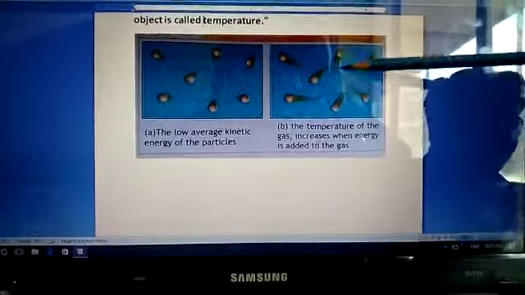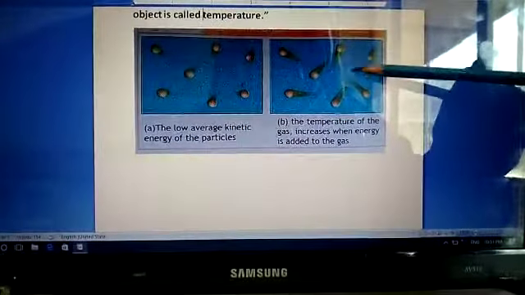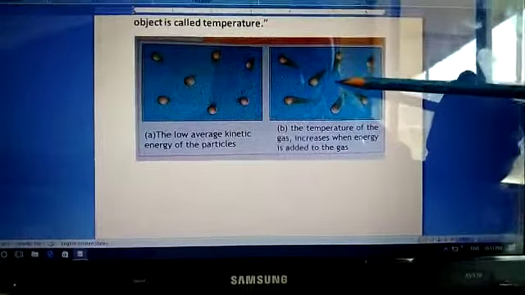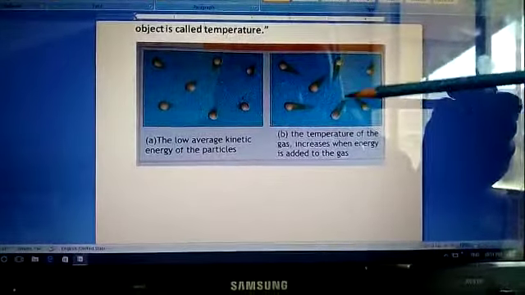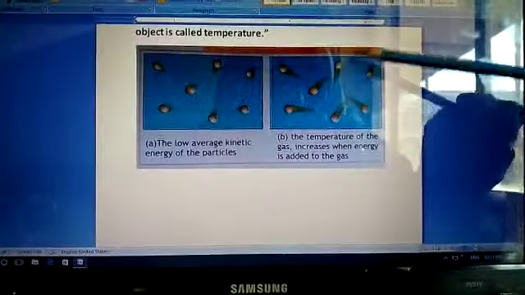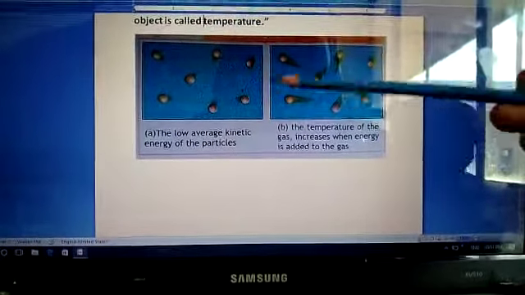And if molecules move with larger kinetic energy, or the kinetic energy increases, then you say that this body has greater temperature. So temperature is actually the degree of hotness or coldness of a body, or average kinetic energy of the molecules present inside a material.